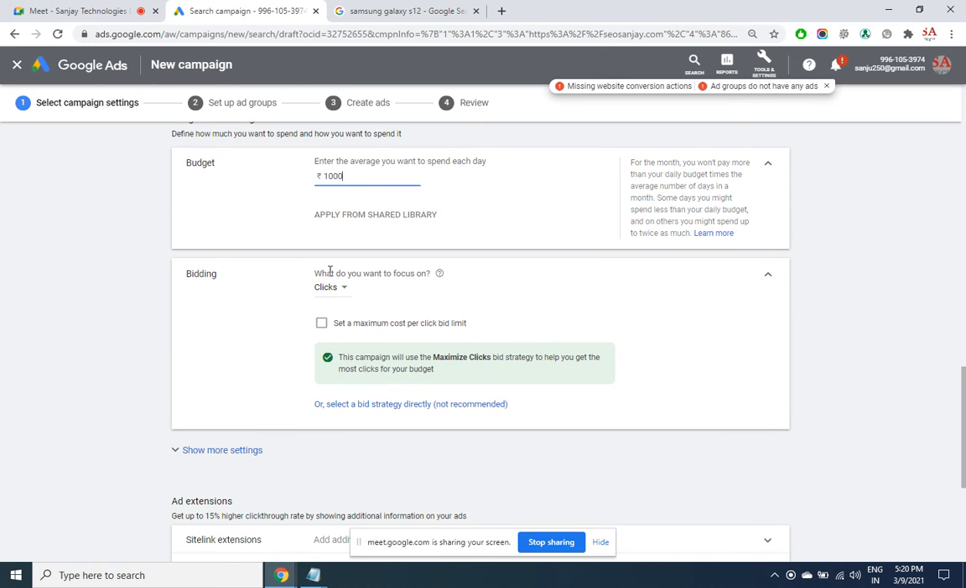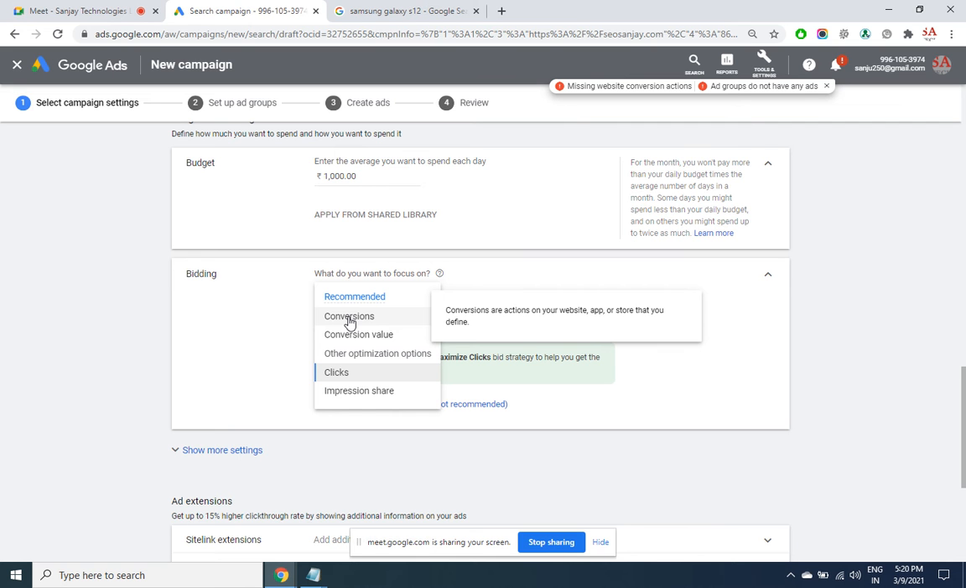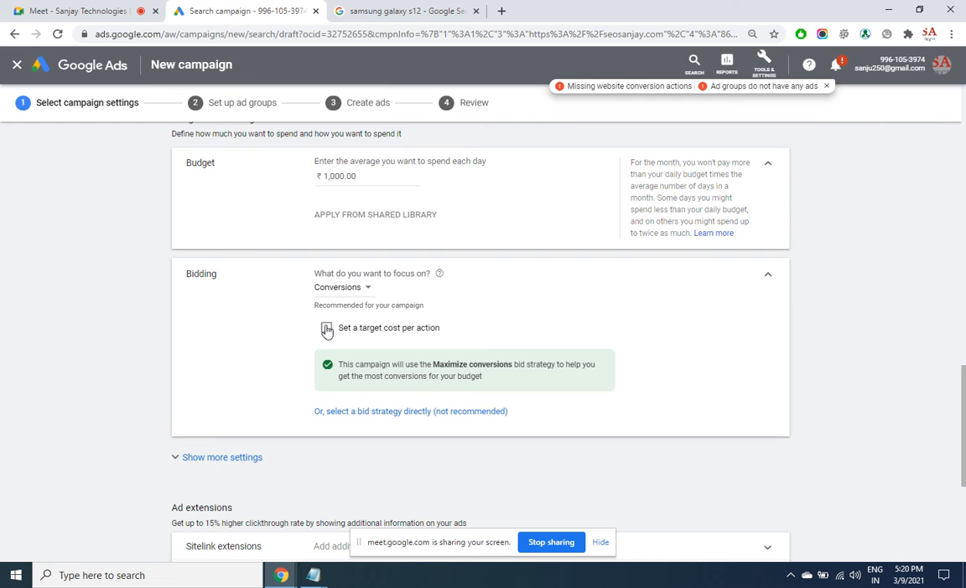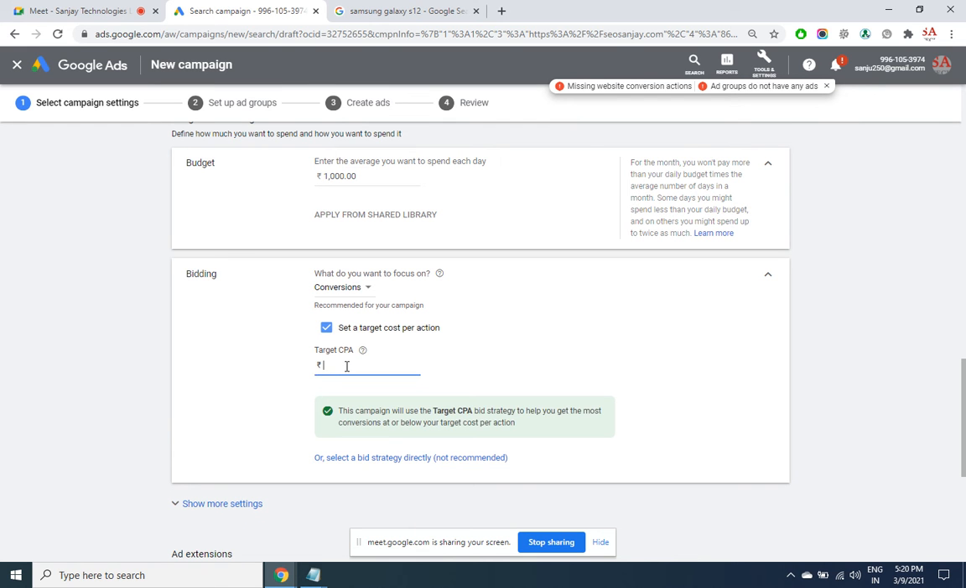How do you want to pay? I want to pay on a per click basis or conversion basis, impression share basis. Let's say that I want to pay per conversion. Cost per acquisition, I am ready to pay 100 rupees per acquisition. Acquisition has to be defined through conversions, which we'll be seeing after all the campaigns are over, through this option.